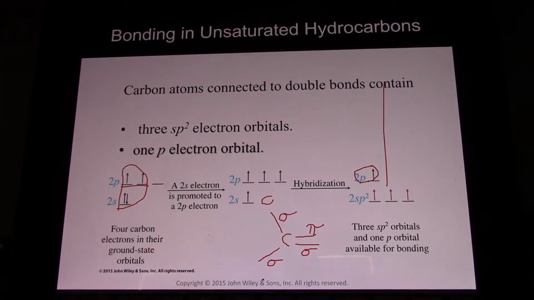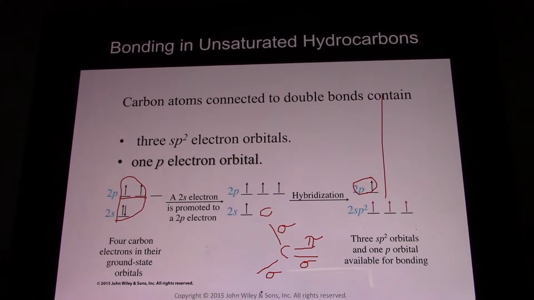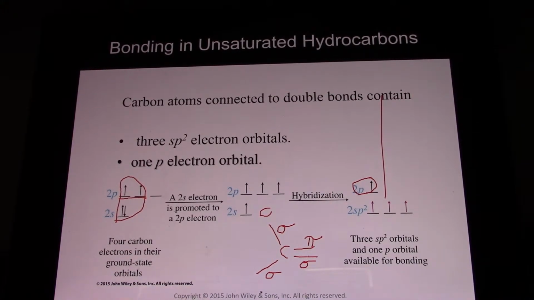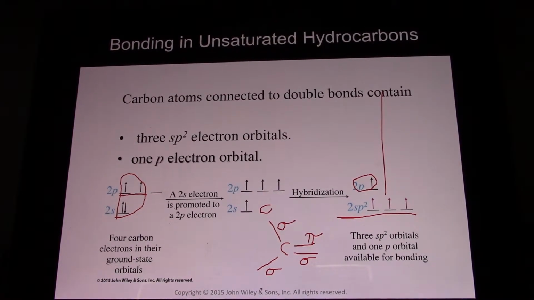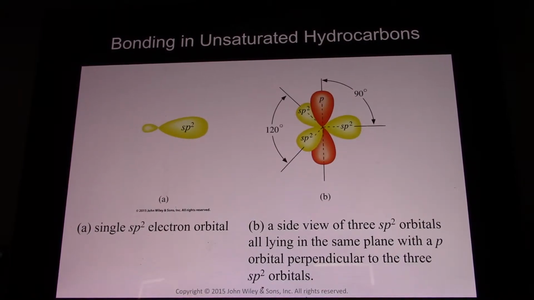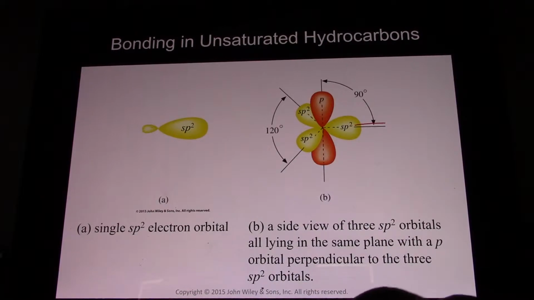And so here we have, when we had saturated molecules, you just had 4 single bonds. So we had 4 sp3 bonds. Now we have 3 single bonds and a double bond. So we have 3 bonds that are sp2 hybridized, and then a double bond that just has p orbitals. And so here we see that hybridization. Note the sigma bonds, the 3 single bonds, are sp2 hybridized.